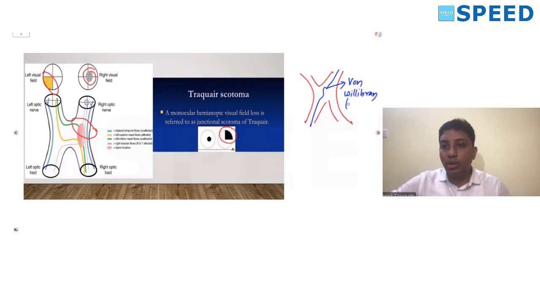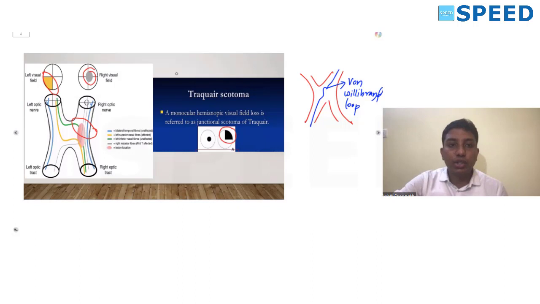Any compressive lesion of this von Willebrand loop will result in loss of the temporal field of vision of the contralateral side. So typically the patient will have an ipsilateral central visual field loss and a contralateral temporal visual field loss. Usually it is the superior quadrant which is affected in a junctional scotoma.